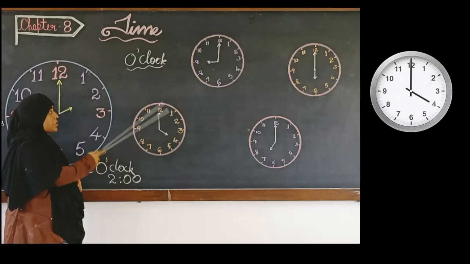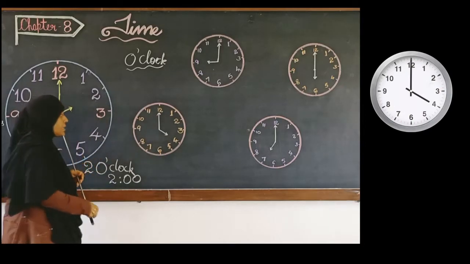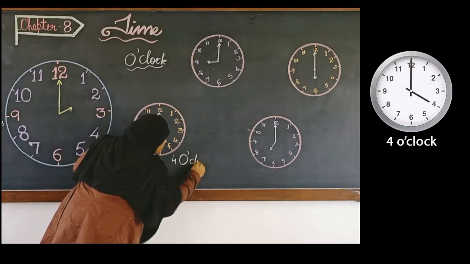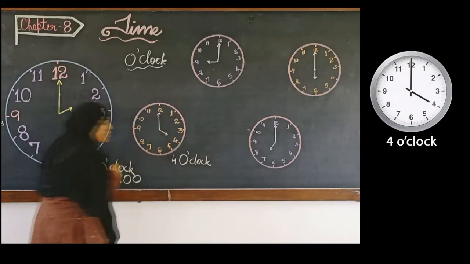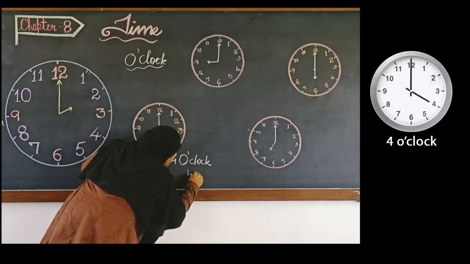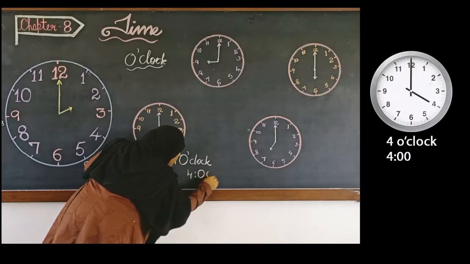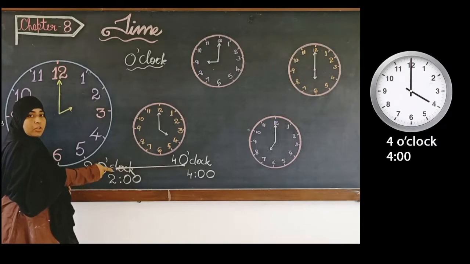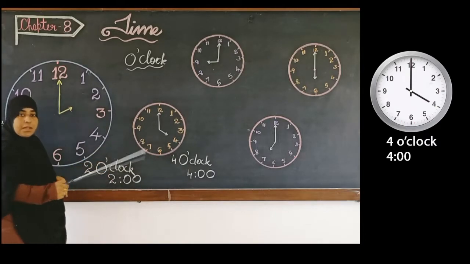So, how will we read this time? We will read it as 4 o'clock. Okay, 4 o'clock. And the other way of writing the same time is 4:00. Okay, this is also 4 o'clock. So, there are two ways of writing the time.